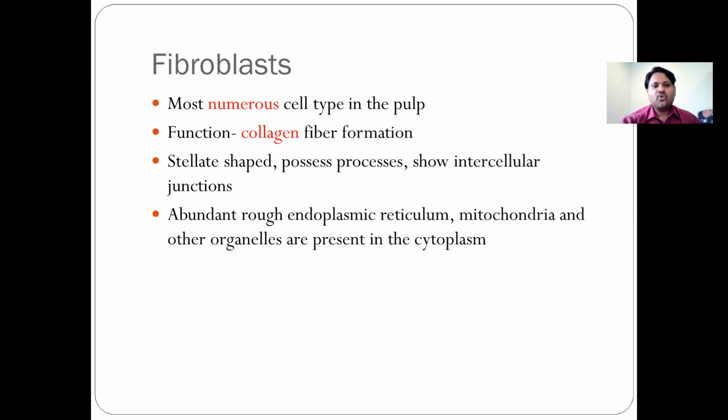Now, the fibroblast is the most numerous cell type present in the pulp. If they ask you which cell is present maximum in the pulp, it is the fibroblast. The function of the fibroblast is to produce collagen. It has a dual function: it produces collagen, and it also degrades collagen. They are basically stellate in shape. They possess processes that show intercellular junctions, and you have abundant rough endoplasmic reticulum, mitochondria, and all the other organelles in the cytoplasm.